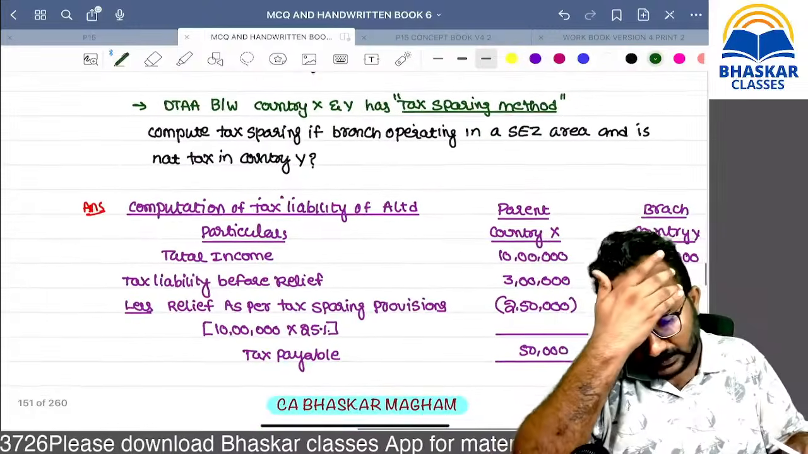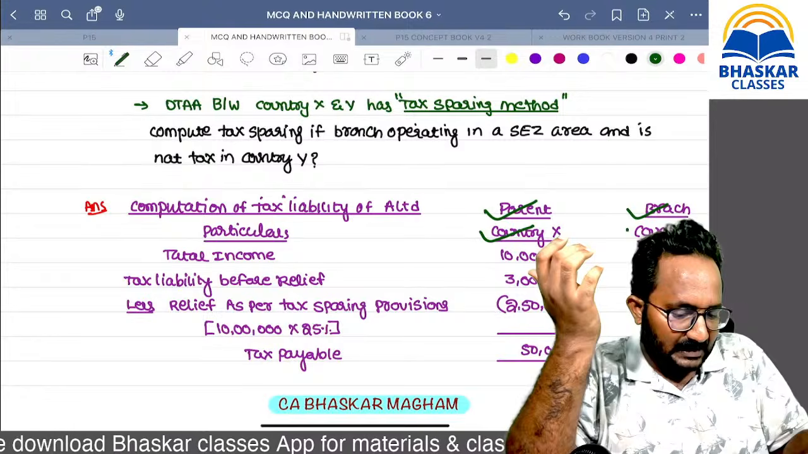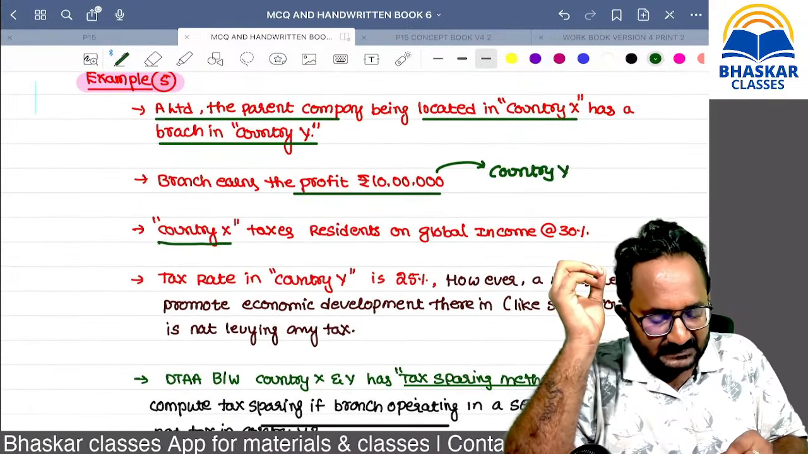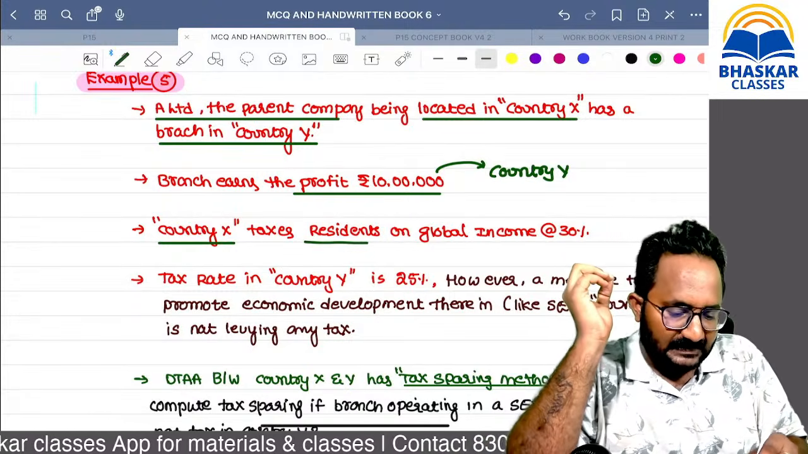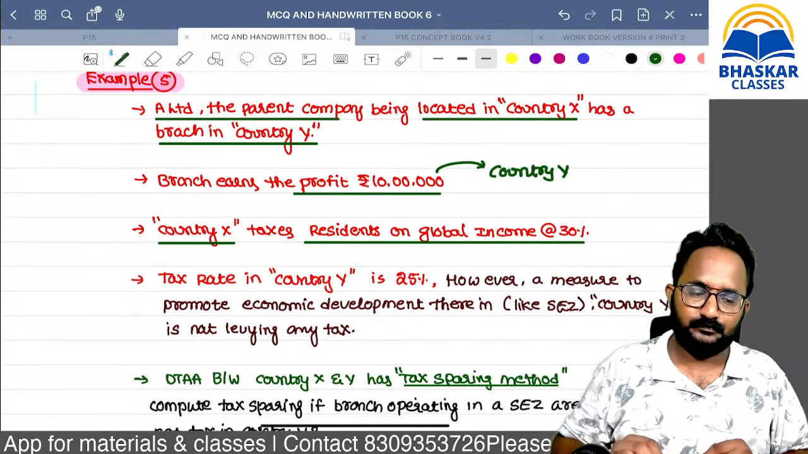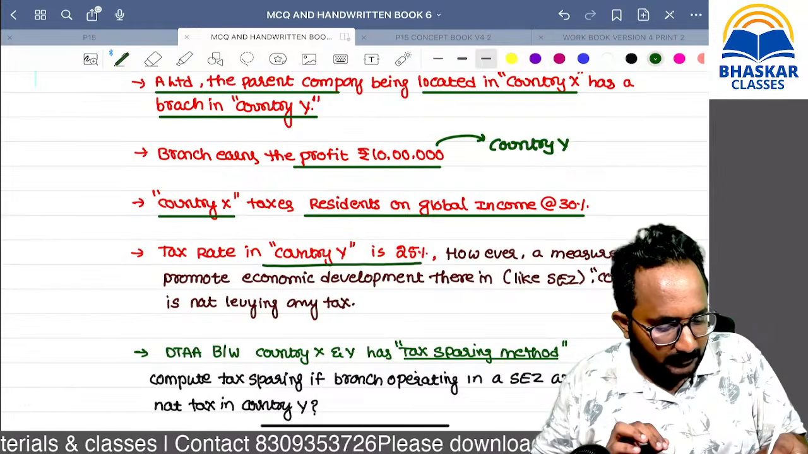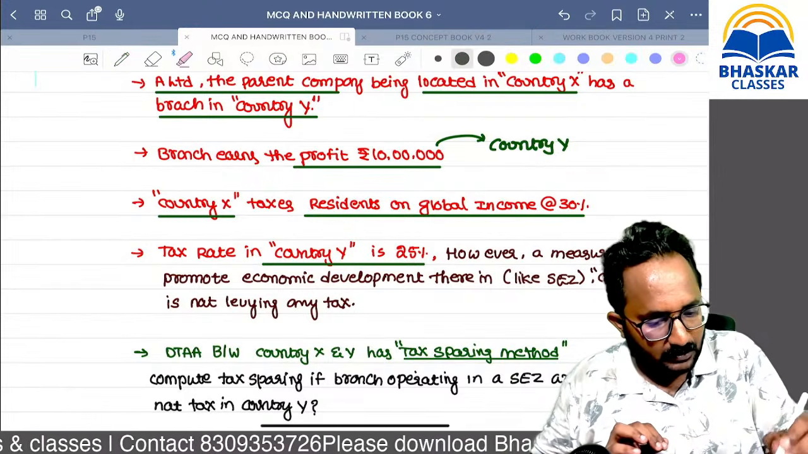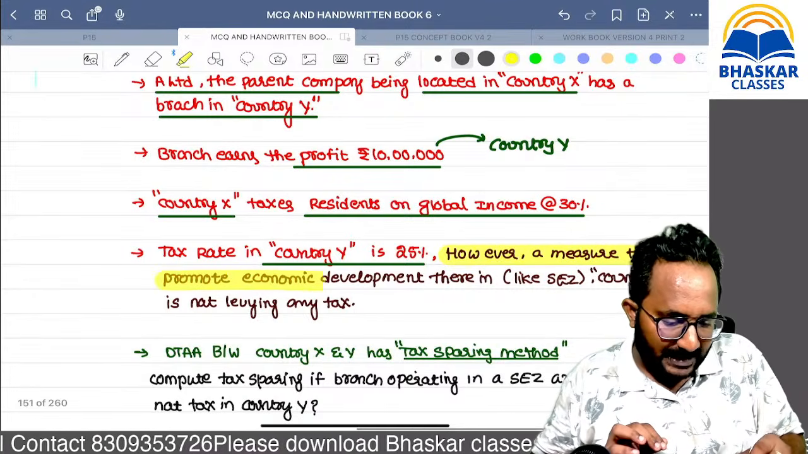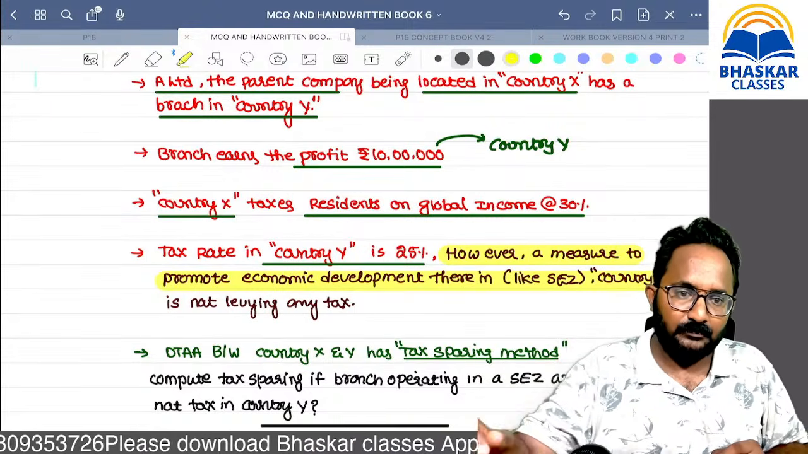So the parent company is located in country X, and the branch is located in country Y. Now, country X is taxing residents on their global income at the rate of 30%. Now, the tax rate in country Y is 25%. These lines are very important. This is from our study material question. However, as a measure to promote economic development, there is something like an SEZ in country Y.